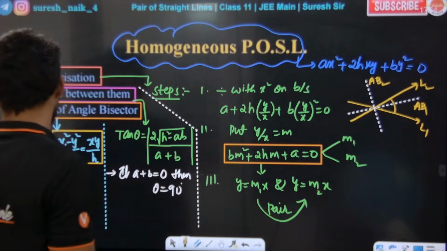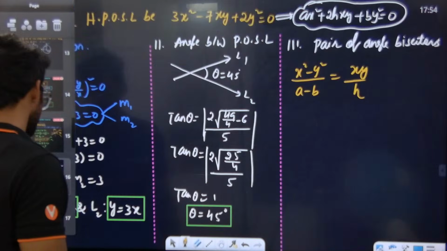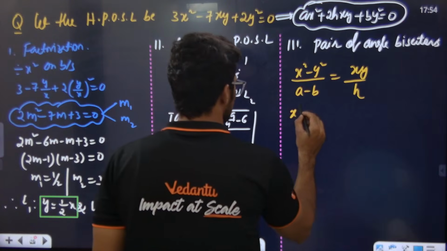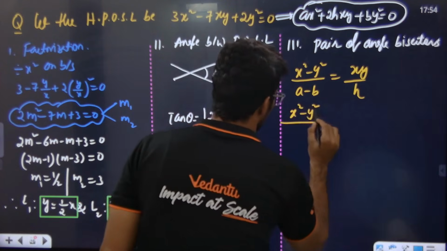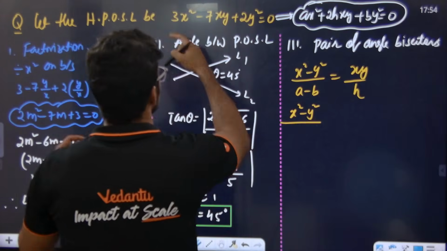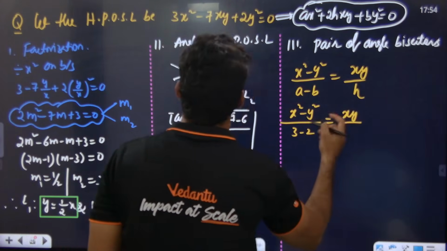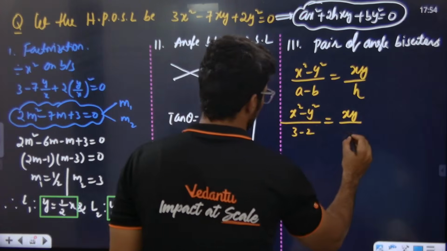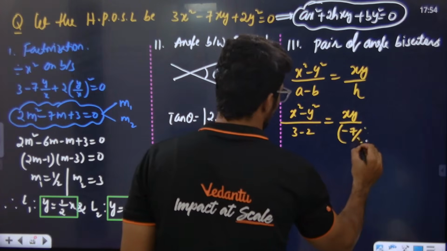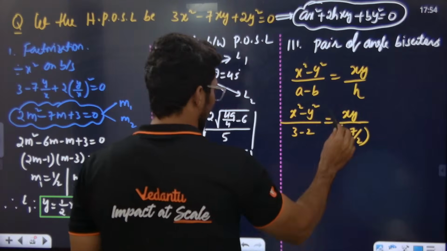Very good. Can we apply this formula? X square as it is, y square as it is, divided by a minus b. What is a? 3 minus 2. B is x into y. H is what? H is minus 7 by 2. So what do we get on simplifying?